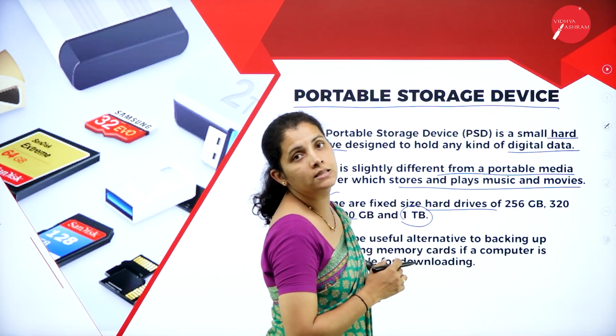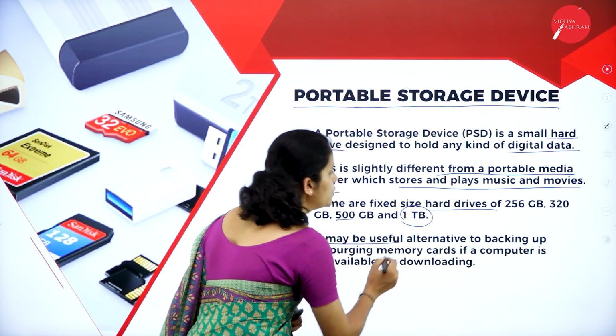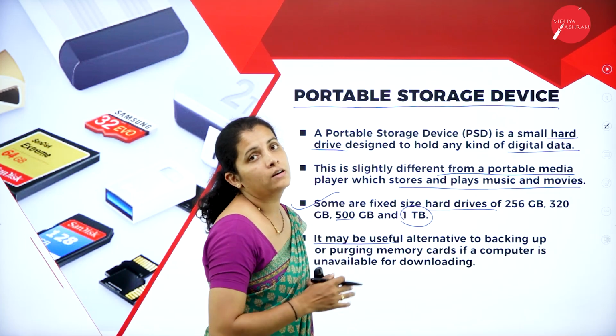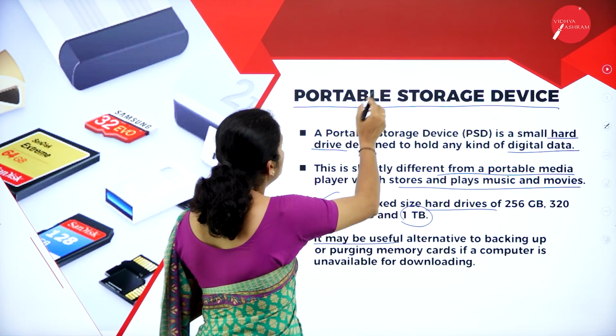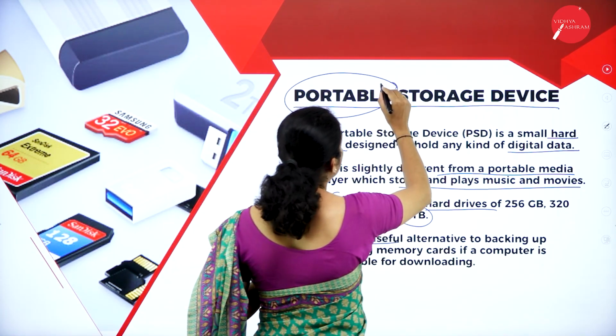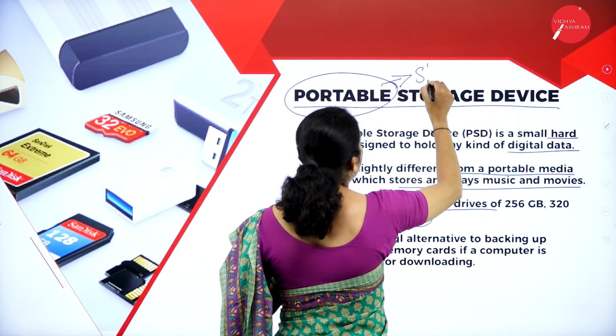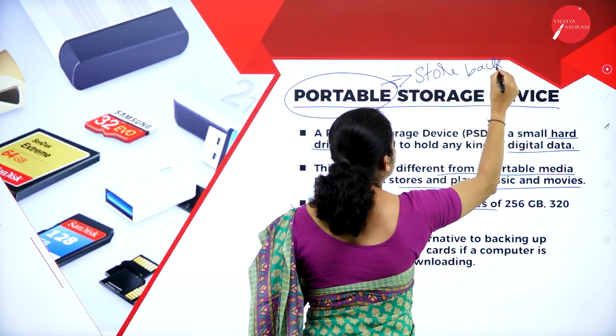Here TB is nothing but terabytes, and it is mainly useful for alternate backup. That means here the portable storage device is mainly used to store backup data.